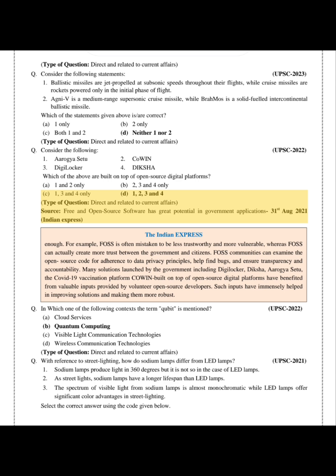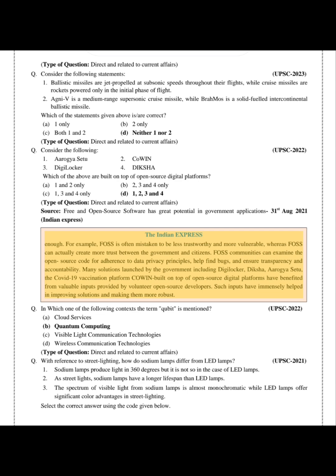Source: Free and open source software has great potential in government applications, The Indian Express, 31st of August 2021. For example, FOSS is often mistaken to be less trustworthy and more vulnerable, whereas FOSS can actually create more trust between the government and citizens. FOSS communities can examine the open source code for adherence to data privacy principles, help find bugs, and ensure transparency and accountability.